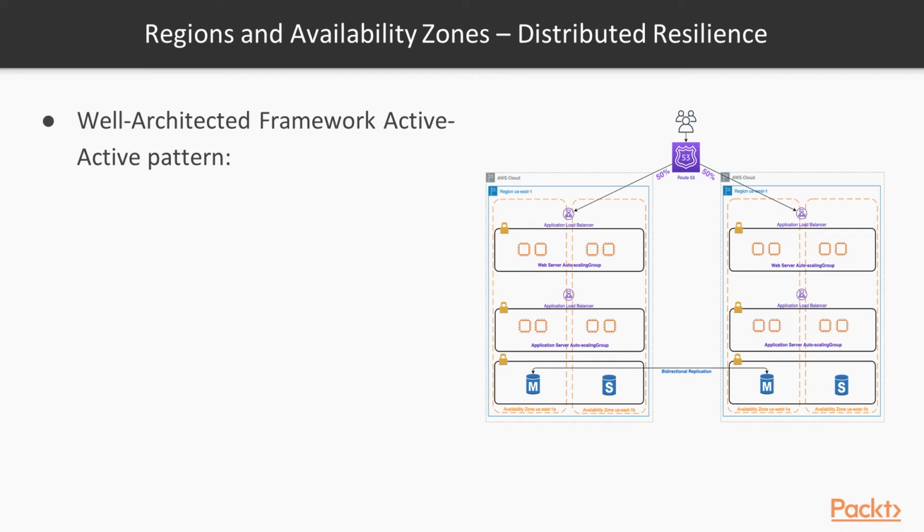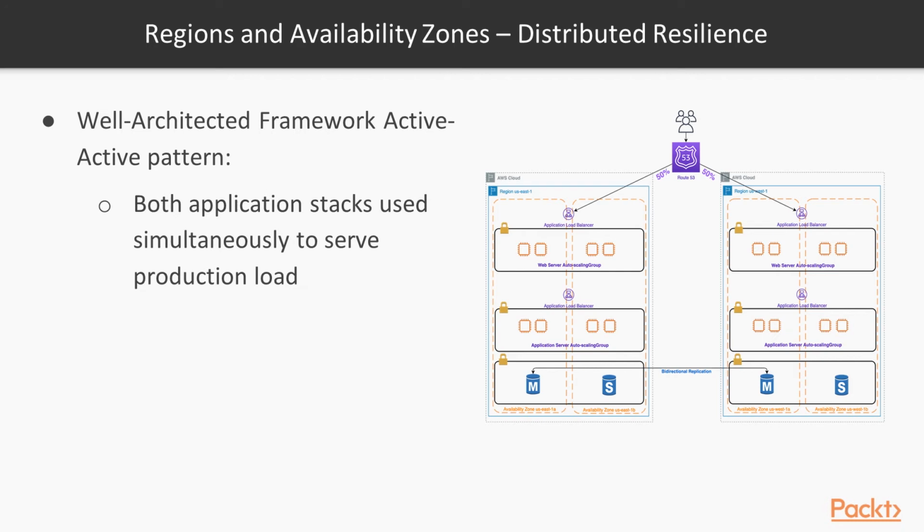Regions and availability zones can also be used for distributed resilience. Using the well-architected framework active-active pattern, you can build this model where you have the AWS cloud with 2 regions, US East 1 and US West 1, and the same structures we had in the previous slide, but this time we're using bidirectional replication between our two master database servers, and our secondary database servers are being replicated to by their masters. How do we use this? Both application stacks are used simultaneously to serve production load. You can see Route 53 is routing 50% of the traffic to one region and 50% to the other.